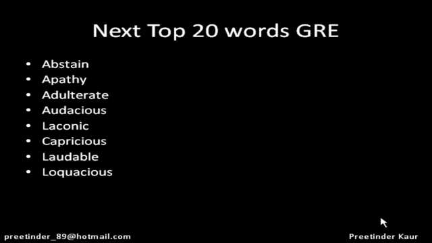Now the next word is loquacious. Now LOQ is a root word for speech. For example, colloquialism or soliloquies. So loquacious means someone who is full of trivial conversation, who keeps on gossiping, is very talkative, very garrulous, and very gabby. Loquacious persons are known to have the gift of the gab. Now, gift of the gab is a phrase that is used for loquacious persons. Loquacious people are those people who keep on speaking without any knowledge of whether others want to hear what they are speaking or not.